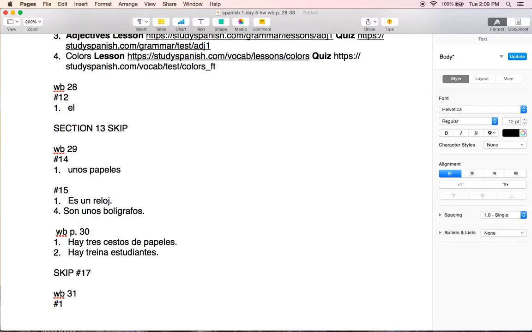Section 1. It says match each class with its appropriate subject matter. So number 1 says matemáticas. And then we have A through F, picking which one would match best for math class. That's going to be letter F, and that's all you need to write. Algebra, geometría, trigonometría. Letter F. Algebra, geometry, trigonometry.